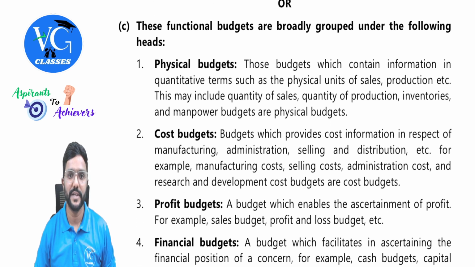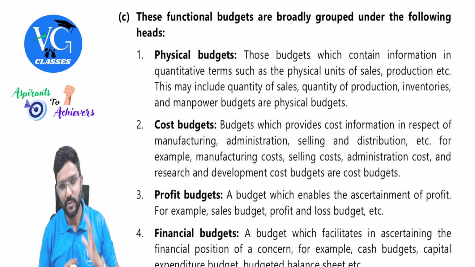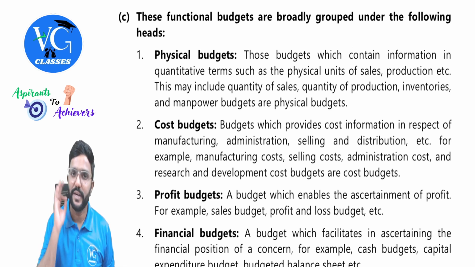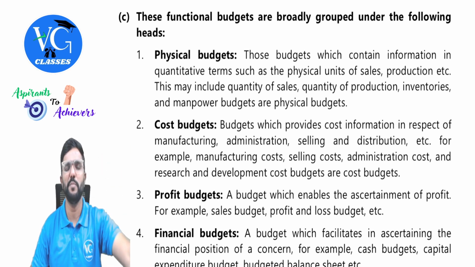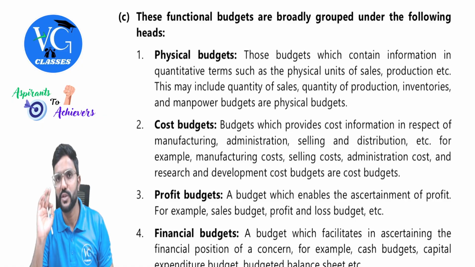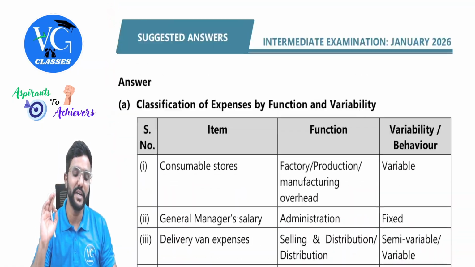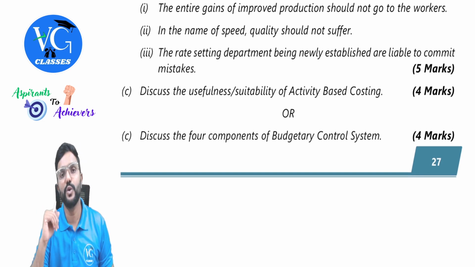Then the last one, functional budgets. You need to just explain. This is very simple. And I would suggest, students, please don't take the last question as a choice. I know some students will feel costing means only a numerical paper and I don't like to write theory. But in the last question, the advantage is you have an internal choice, guys. So please don't lose out on that.